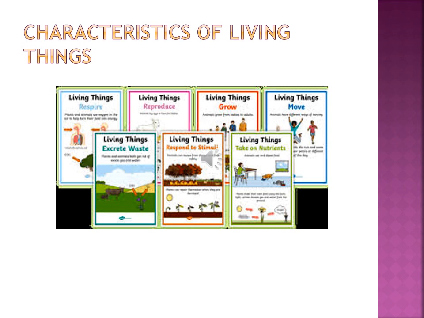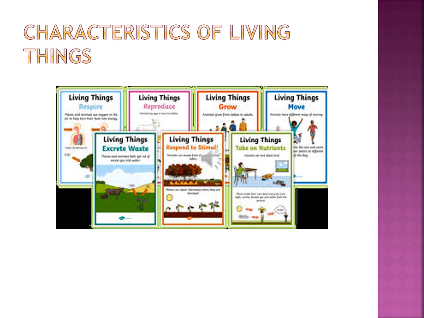Animals depend on plants or animals for food. We also depend on plants and animals for food. Living things move from one place to another in search of food and shelter. Animals move from one place to another, but plants are fixed to the ground. They do not move from one place to another. Only certain body parts can move, because they prepare their own food. All living things are made up of cells.